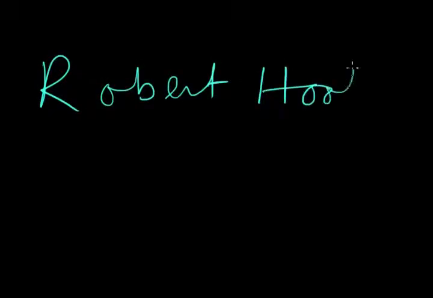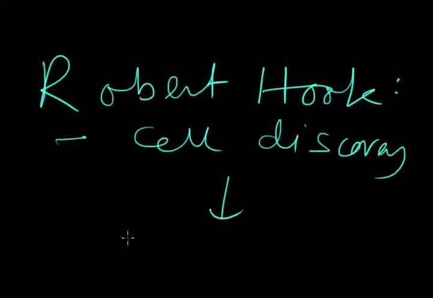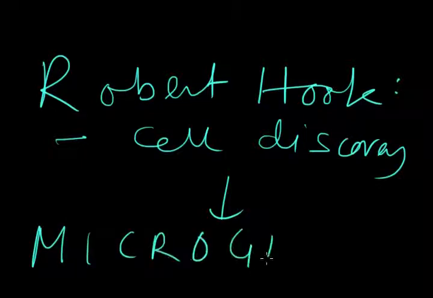Robert Hooke, he was a fundamental biologist who first discovered cell. And if you ask me, sir, in which book the design and drawing of cell was first published, the name of the book is Micrographia.